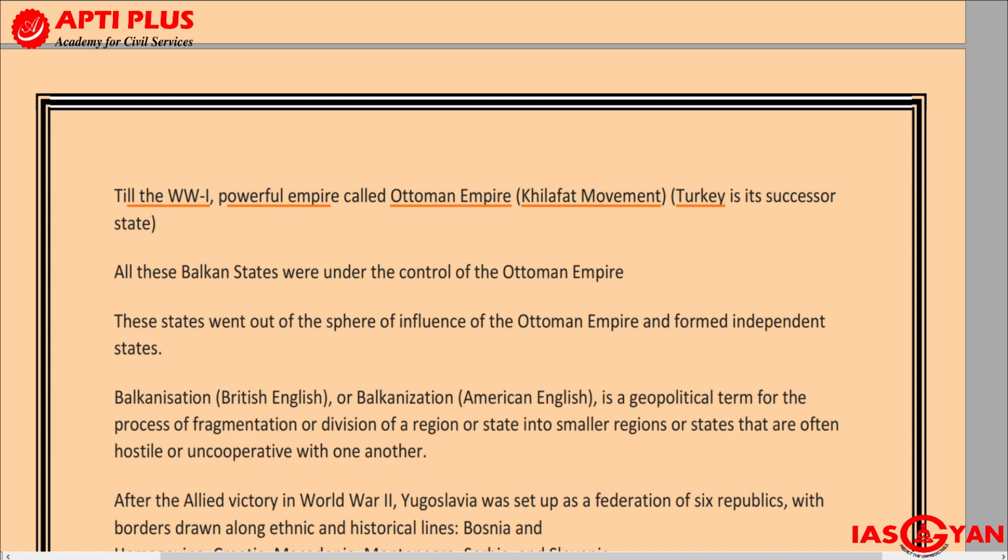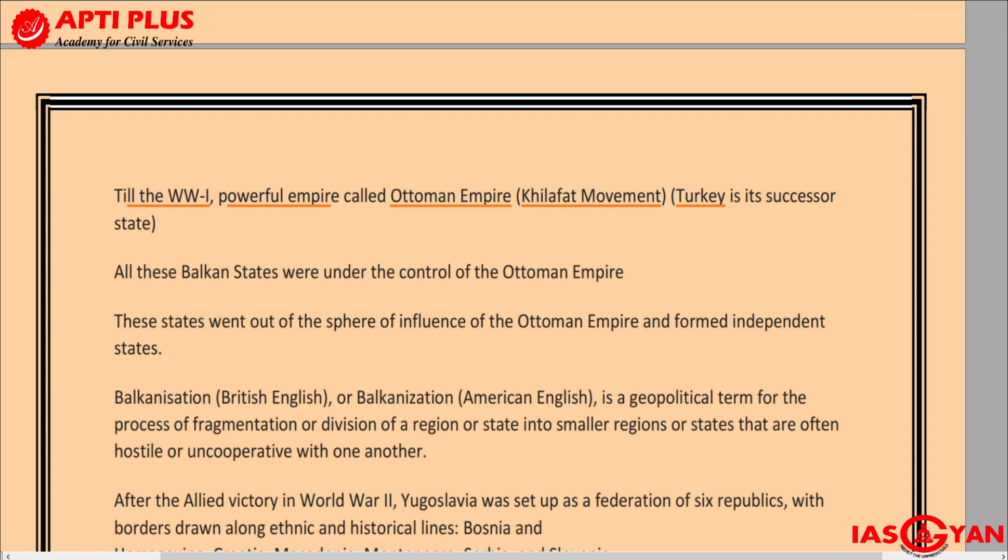So the leader of the Ottoman Empire was called Khalifa. And because the powers and the territories under Khalifa were taken away by the Allied powers, of which even Britain was a part, that led to the Khilafat movement.